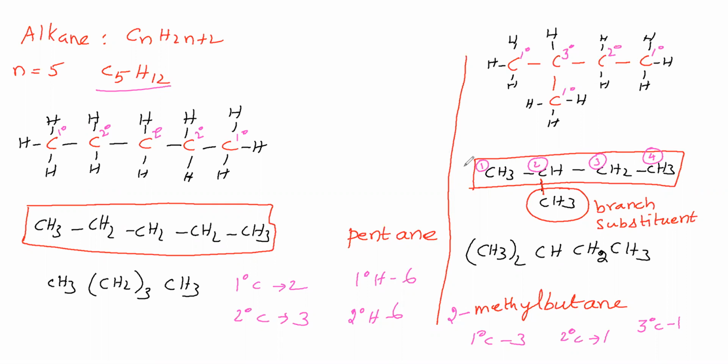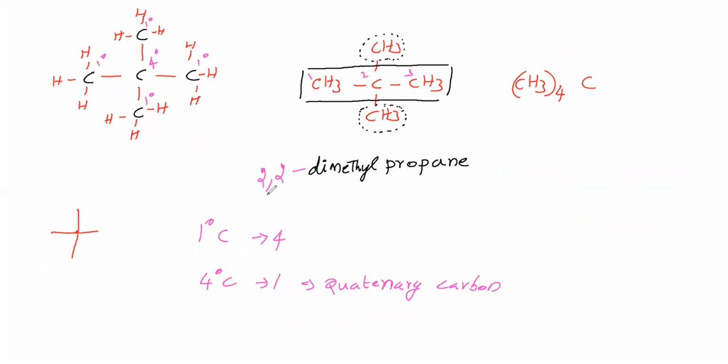So now we said primary hydrogen, secondary hydrogen, tertiary hydrogen. Can you say how many quaternary hydrogens are possible? Generally, is quaternary hydrogen possible? We'll check. We have taken quaternary carbon. That means 4 degree carbon is called quaternary carbon. This carbon has 4 bonds. Carbon can make a maximum of 4 bonds.